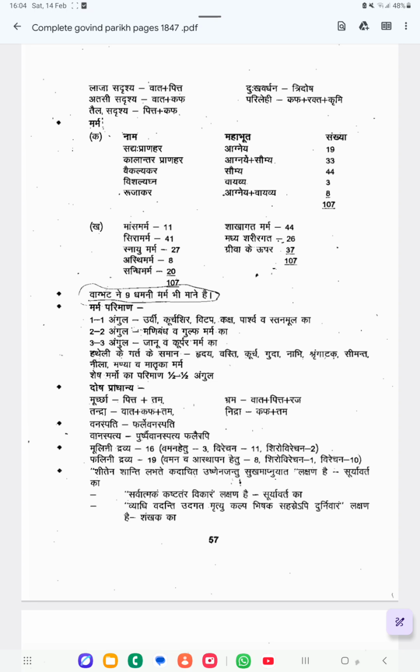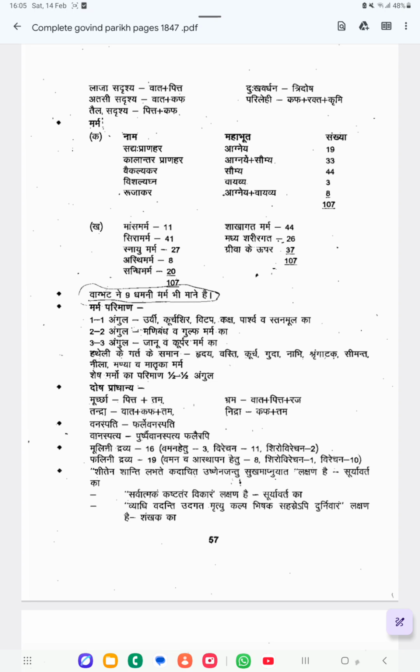Then the remaining marmas are half angula pramana. These are the parimana of each marma. Then dosha pradhanya, this is important. Murcha: Pitta and Tamo dosha are predominant. Tandra is caused due to Vata, Kapha, Tamo dosha. Bhrama is caused due to vitiation of Vata, Pitta, Rajo dosha. Nidra is caused due to Kapha and Tamo dosha. This dosha pradhanya of Murcha, Tandra, Bhrama, Nidra is very, very important.